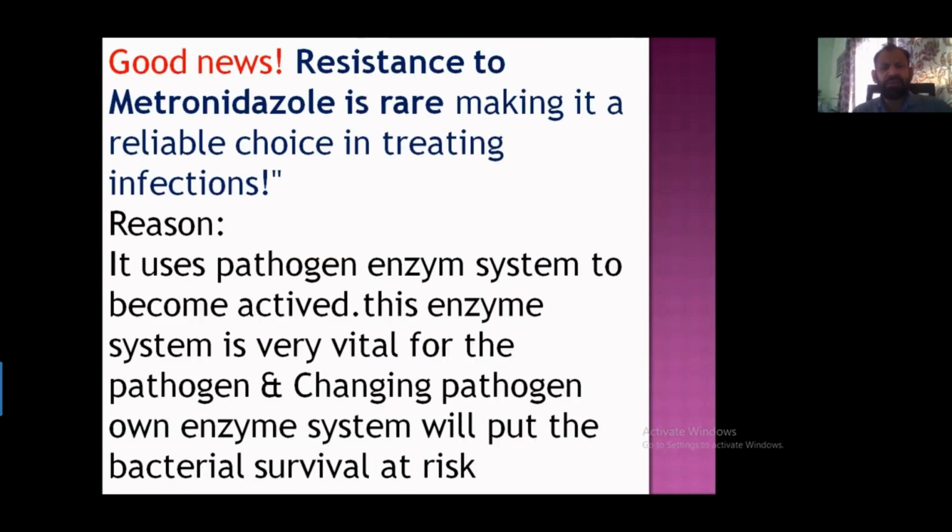Now, the good news is that resistance against metronidazole is rare. The reason behind this is that the drug uses the bacterial enzyme system to convert it into its active form. Losing the enzyme system is very difficult because it will put the bacterial survival at risk.